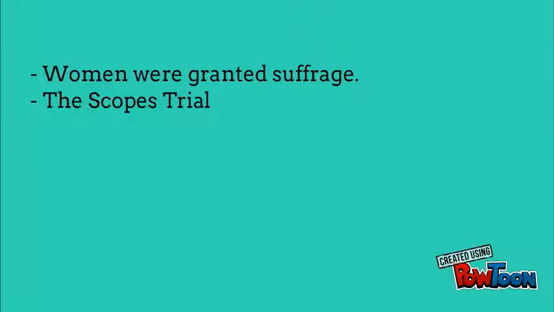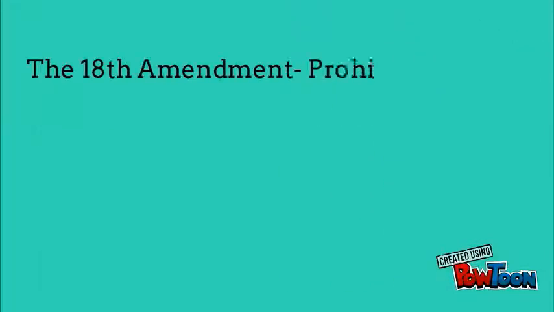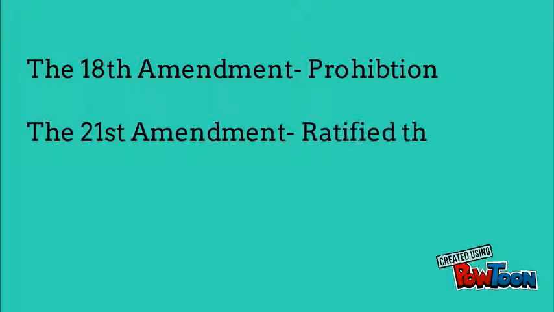In Tennessee, a thing called the Scopes Trial happened, and this taught that anything that went against the creation of man, as described in the Bible, was outlawed. The 18th Amendment made alcohol illegal, also known as prohibition, but people openly ignored this law and went to secret bars, and it kind of became a business to sell alcohol illegally and just so that people wouldn't know. But the 21st Amendment then ratified the 18th to make it legal to drink alcohol and to sell alcohol after the age of 21.